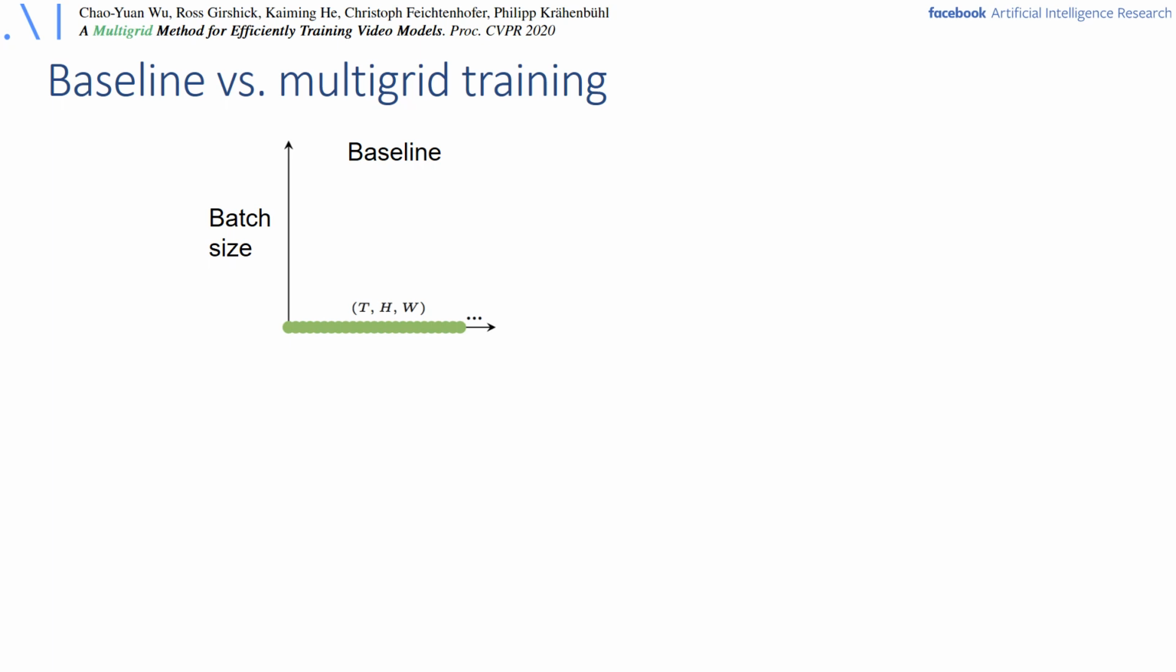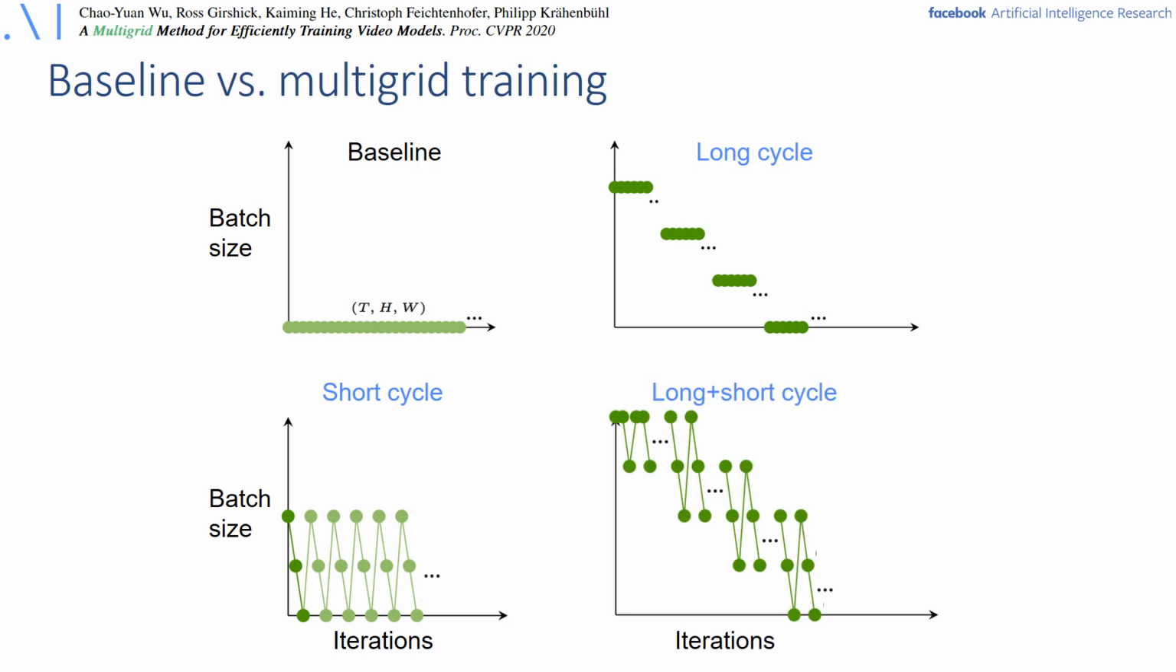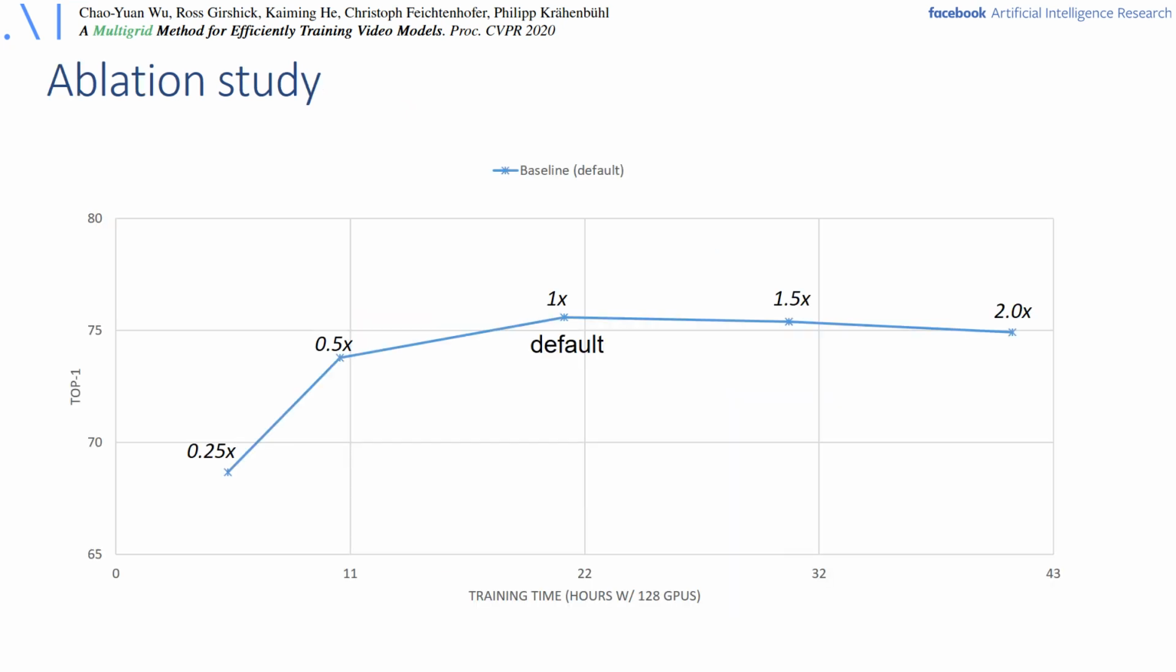First, the baseline method that uses a fixed batch size during training. Second, the long cycles, which increase resolution over training, both spatially and temporally. Third, the short cycles, which quickly change the resolution each training iteration for a spatial input size. And fourth, the combination of the two, which is our multigrid schedule, combining long and short cycles. In the paper, we applied these 4 variants.